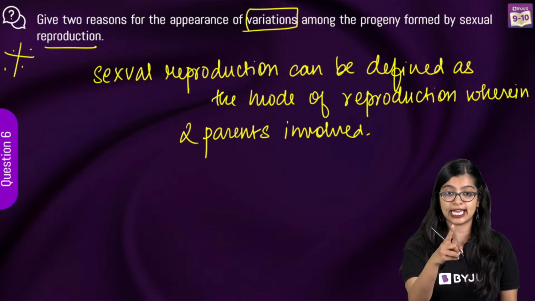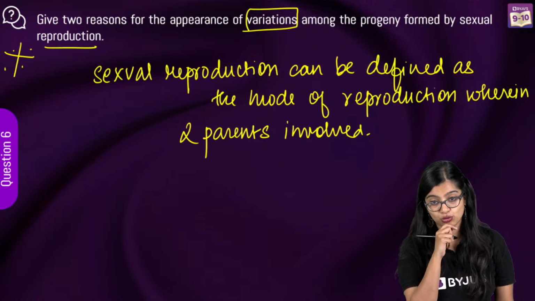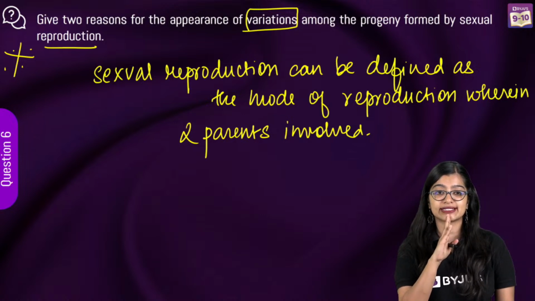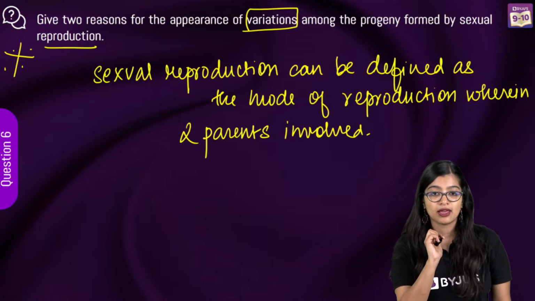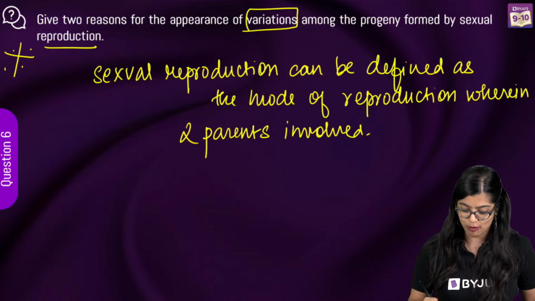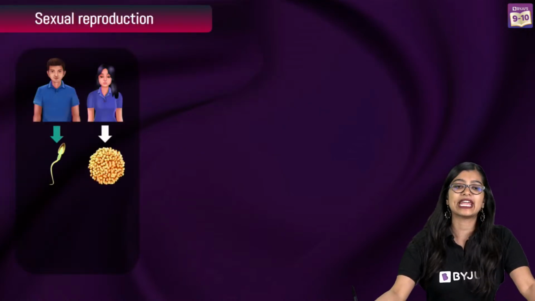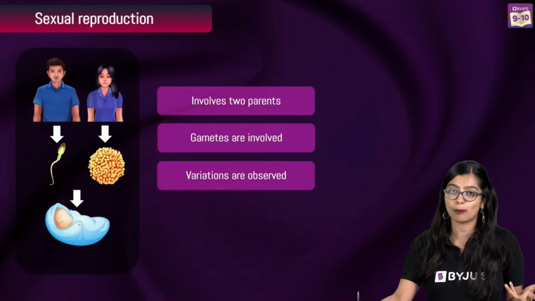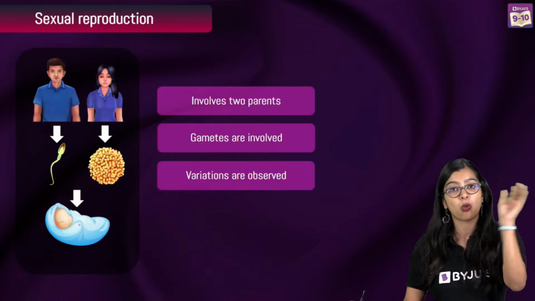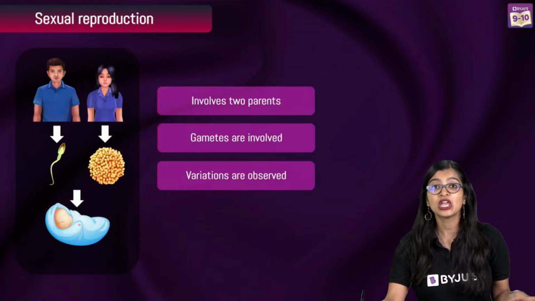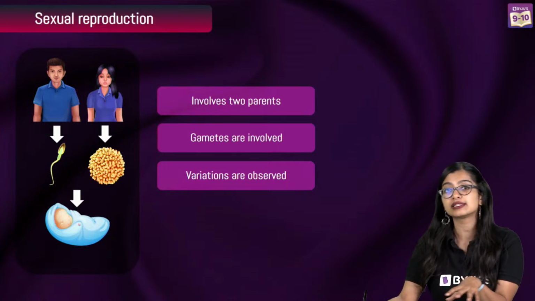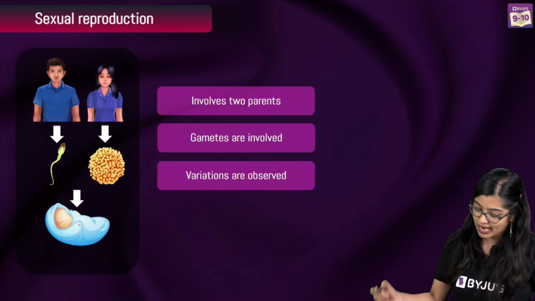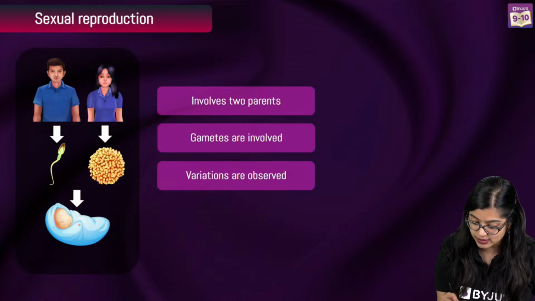Yes, okay. Error in copying in DNA, okay, fusion of 2 different sets of genes. See, we're talking about sexual reproduction, not asexual reproduction, yes? Can't answer, ma'am, waiting for the answer to come. Okay, no problem. See, in sexual reproduction, variations don't happen because of DNA copying error. DNA copying error is one way in which variations happen, yes? But most often than not, in humans, DNA copying error is not something that we can really afford at all times, right? But rather what happens, because there are 2 sets of gametes, right?